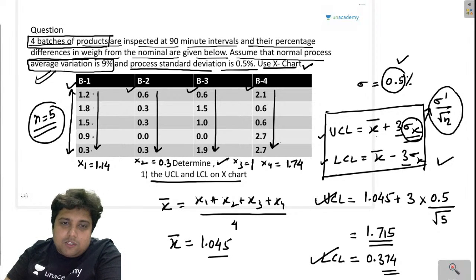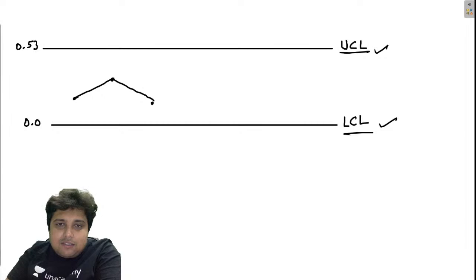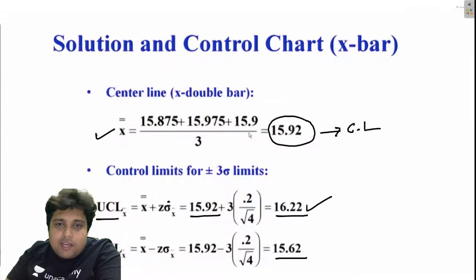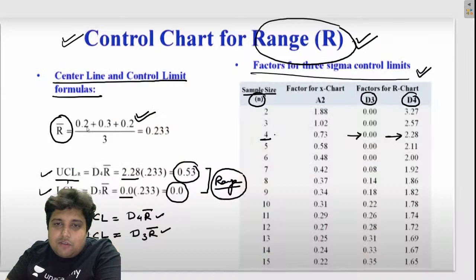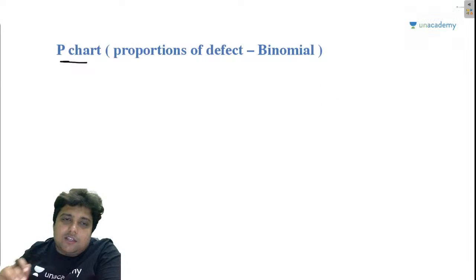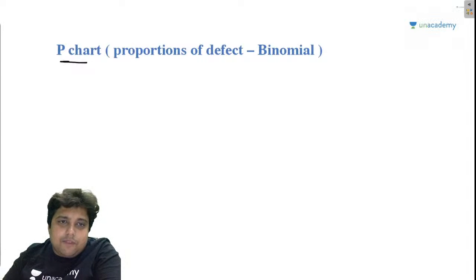Okay. I hope this is perfectly clear to you. I have also solved one question in the previous class, and I have shown you guys how to solve this question. I have discussed all the relations and formulas, and I hope this is kind of a revision for you. Now guys, let us move on to the next topic, that is the P chart.